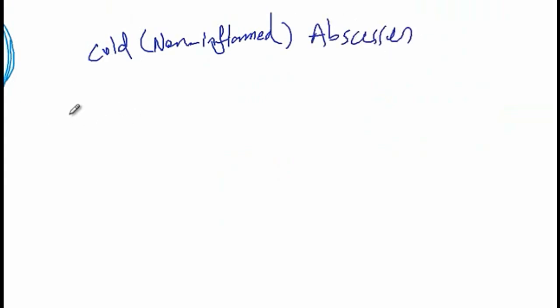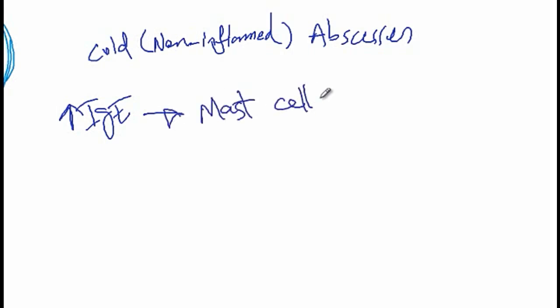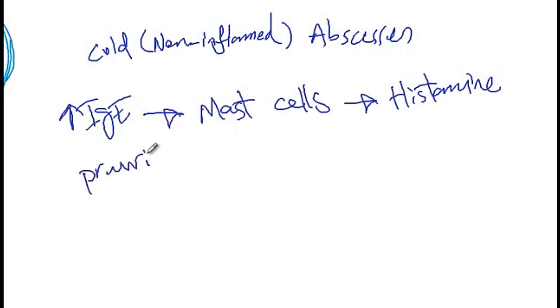At the same time, in response to the pathogenic infections, there would be increased production of IgE, which activates the mast cells, and they would release the histamine. And histamine can cause pruritus and eczema in these patients.